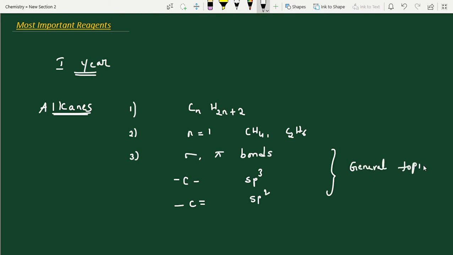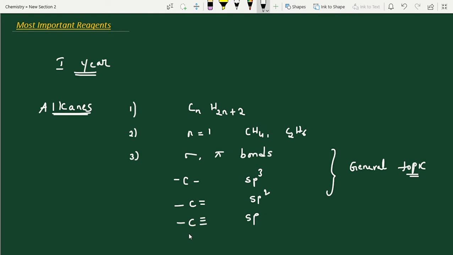Alkenes, alkynes, and arenes also have double bonds with sp2 hybridization. All these points are important in the chemical bonding chapter also. Both sides single bond is sp3, at least one side double bond is sp2, one side triple bond is sp.